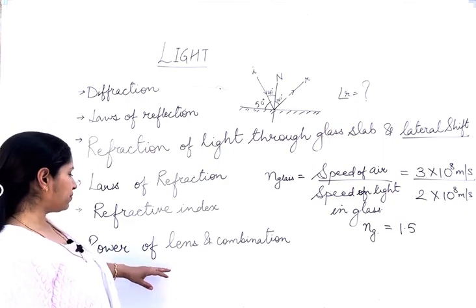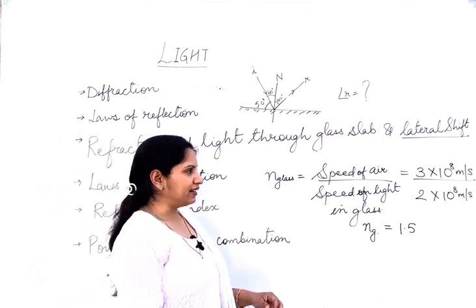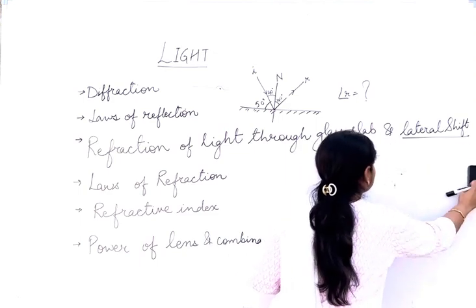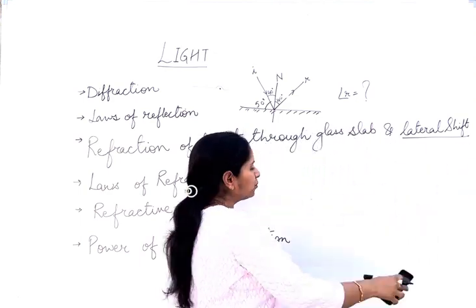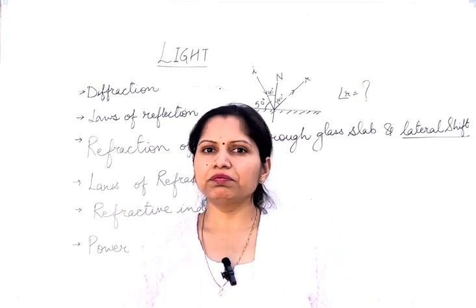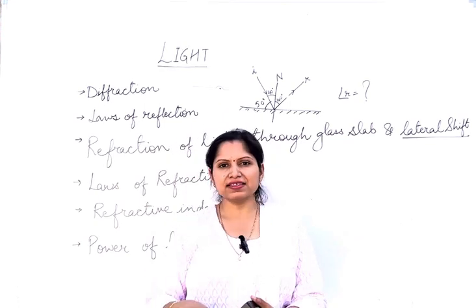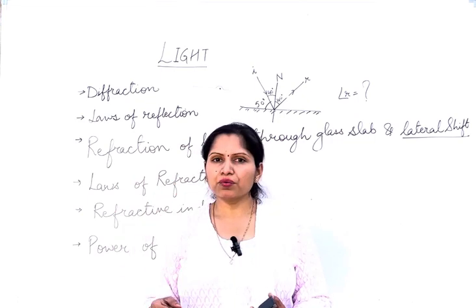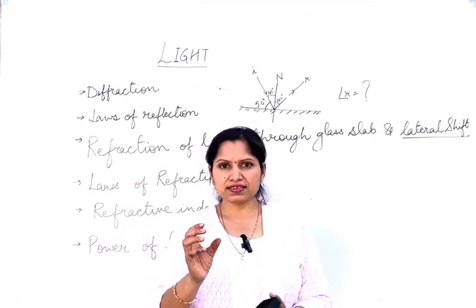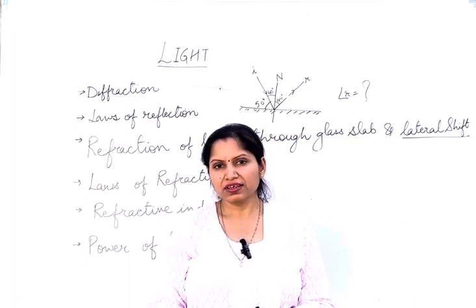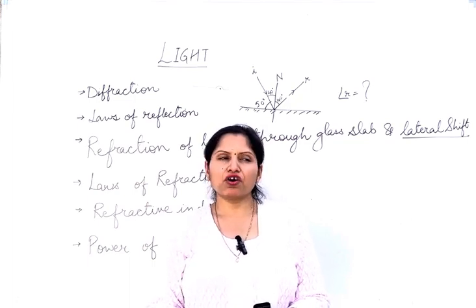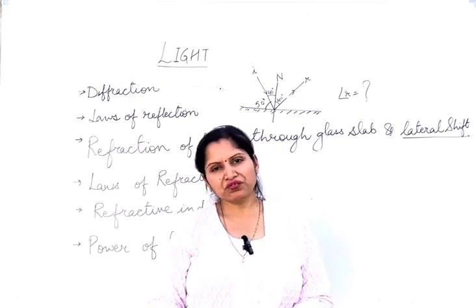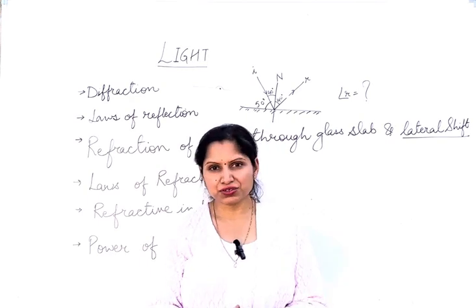Next and the last topic is power of the lens. So quickly, when you go to a doctor for a checkup, the doctor prescribes you a lens if you have some visual errors. Then the power of the lens is mentioned on your prescription. You might have a power of minus 0.5, or your power could be plus 2.5, varying from person to person.